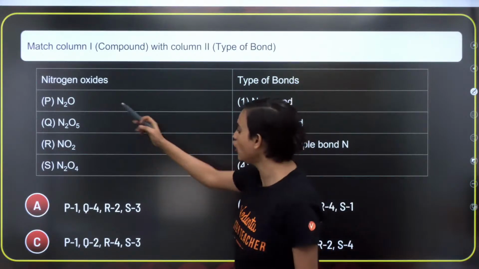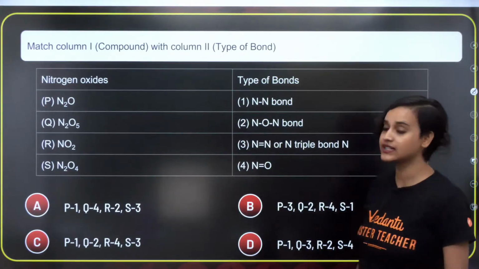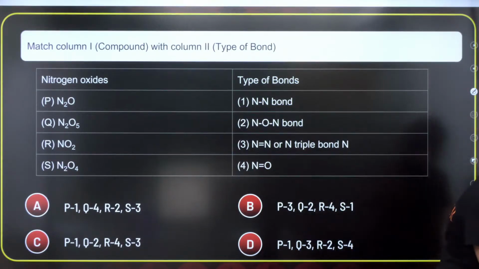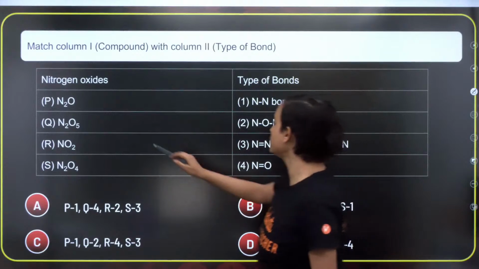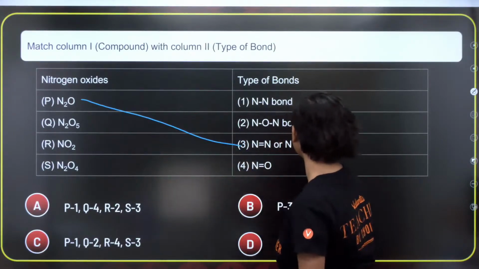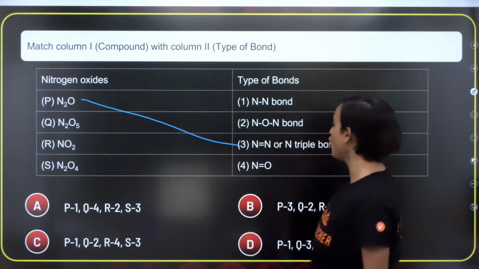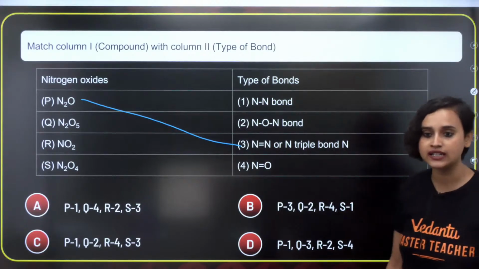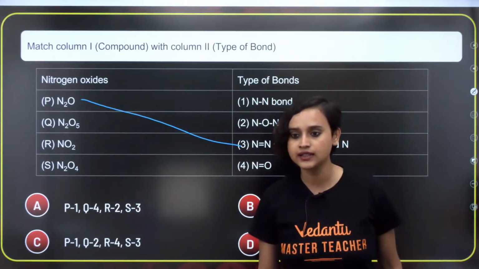Acha, N2O. For N2O, which one is it, guys? Let's see how many of you can answer this. I think I also have this written somewhere. This was also from NCERT. N2O is N triple bond or N double bond, right? Yes. N2O5, which one is it, guys?